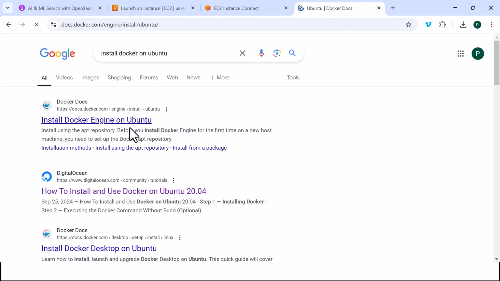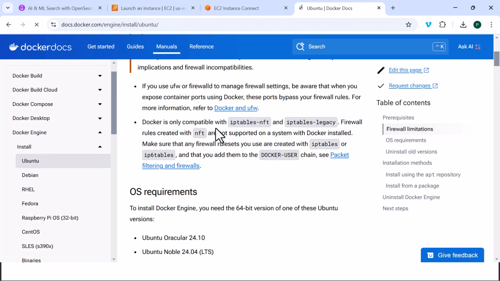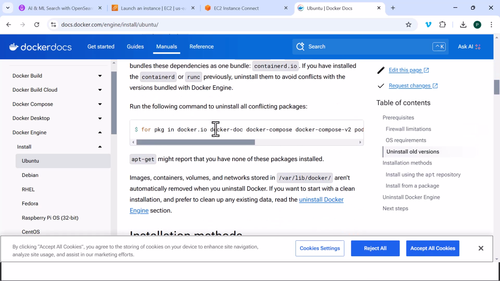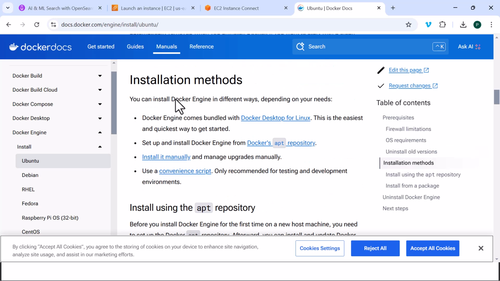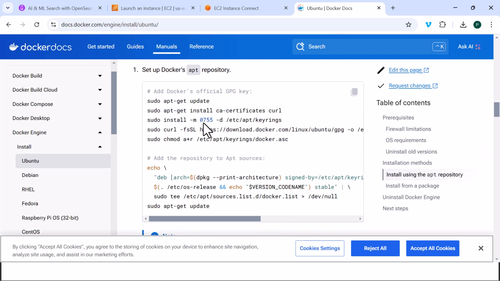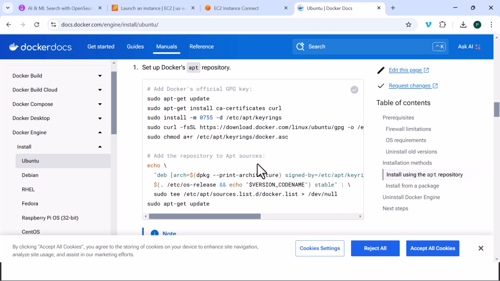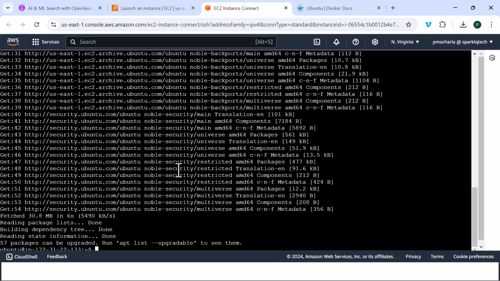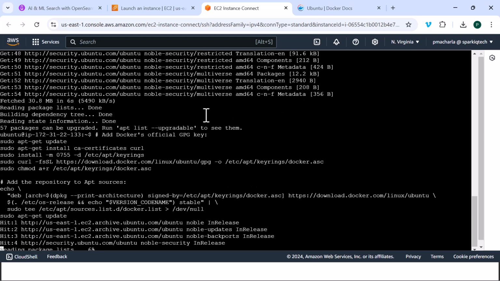I'd rather go to the Docker docs and scroll down, and you'd find some of the installation methods here. Let's go ahead and follow the instructions and copy this. Paste it here. Let's go ahead and execute that.